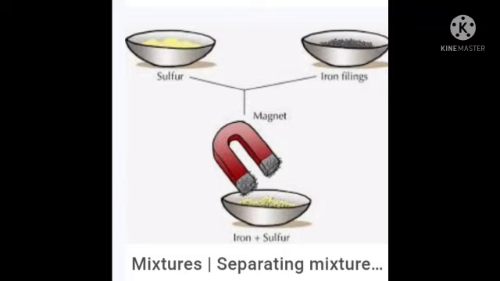For example, in a mixture of iron filings and sulfur, both retain their own characteristic properties. Iron is still attracted by a magnet and sulfur remains as a powder. So mixtures consist of two or more substances simply mixed together but not chemically combined.